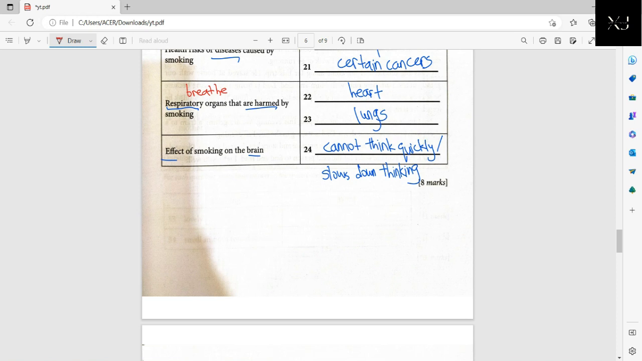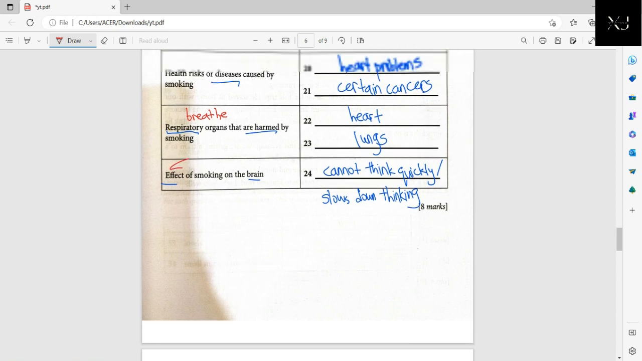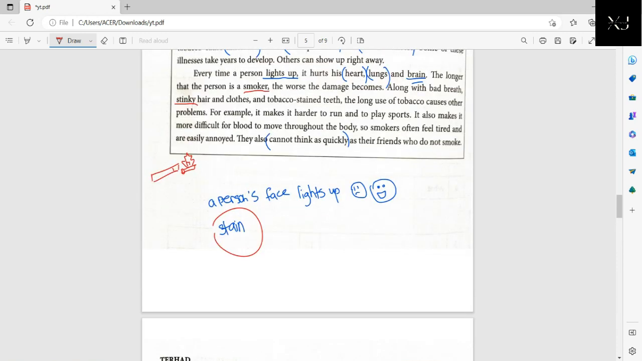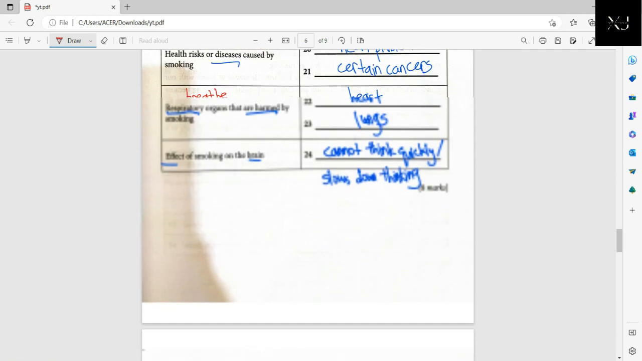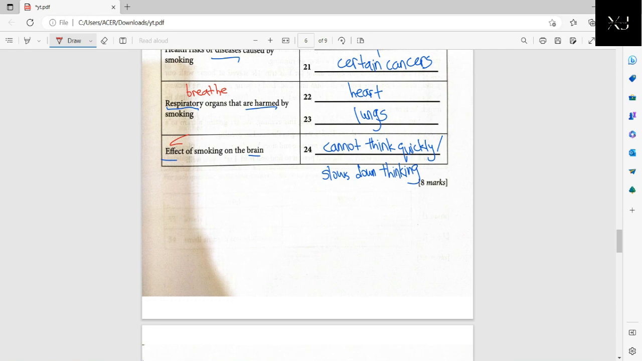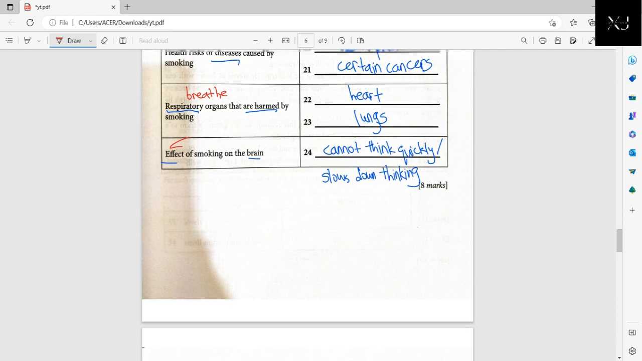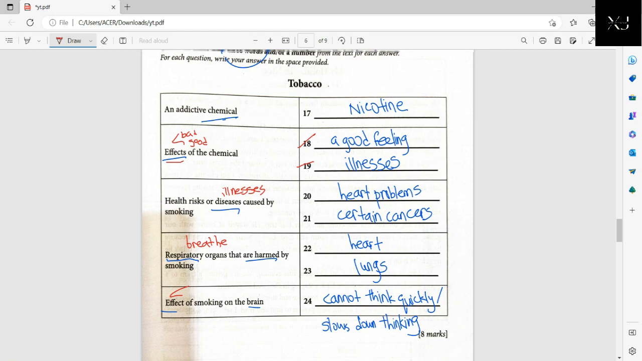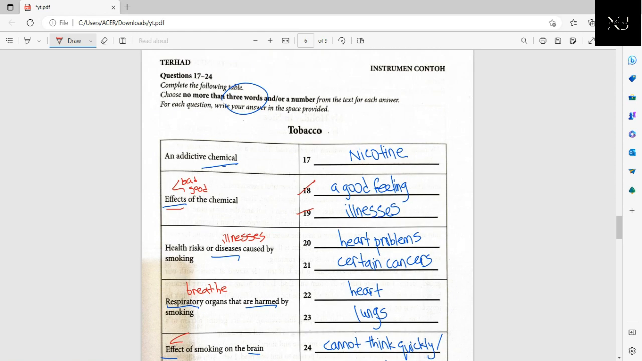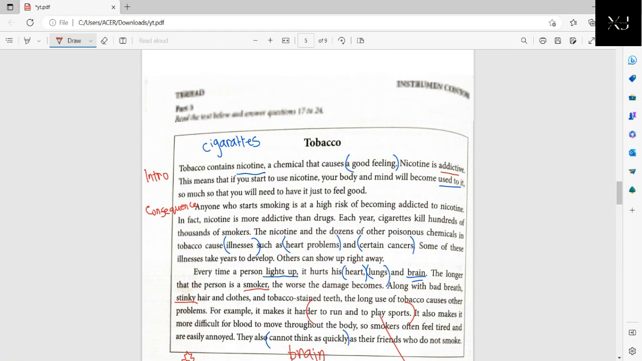Okay, effects of smoking on the brain. Okay, again, there could be a good effect and a bad effect. So let's see, what do we have here? Just now we talked about how it makes it harder to run and play sports. So this is a physical effect. Okay, you use your brain to think, correct? So we say that we cannot think as quickly. Okay, so that will be our answer. Cannot think quickly or slows down one's thinking. Okay, that's it. Very easy to score 8 marks for your part 3. Just look for the answers in the given text.